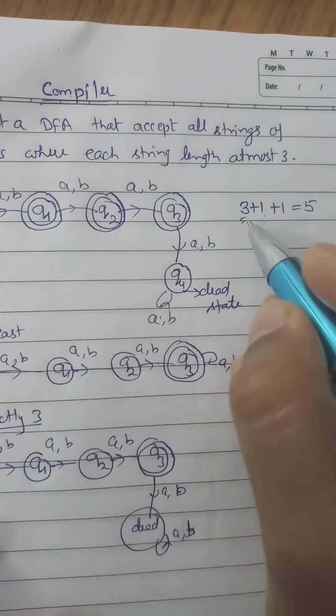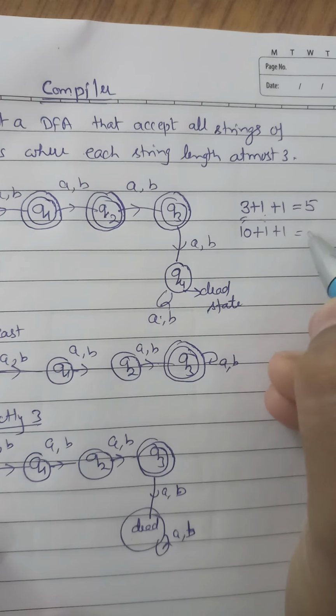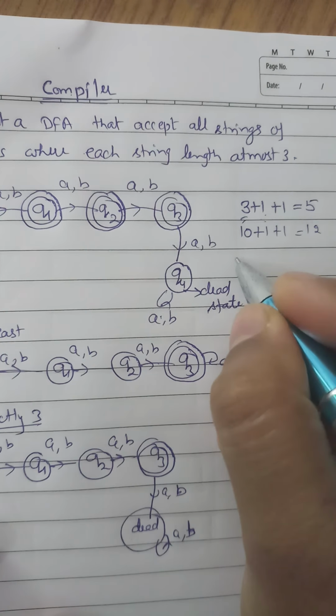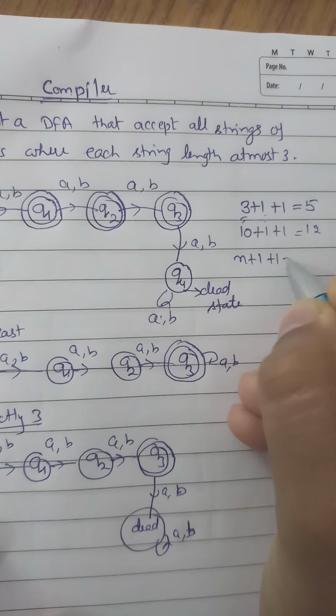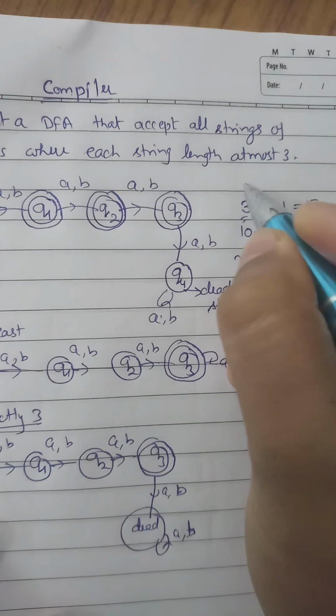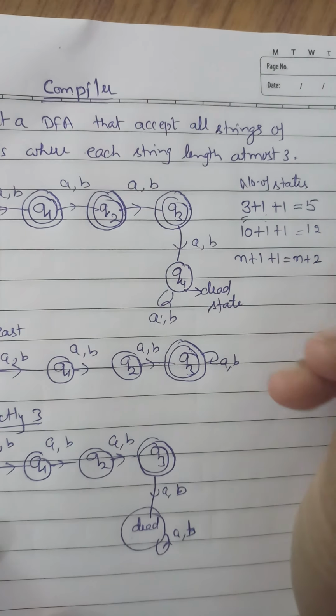In the same way, if at most 10, then 10 plus 1 plus 1, 12. And if at most n, then n plus 1 plus 1, n plus 2 states should be present in the DFA.